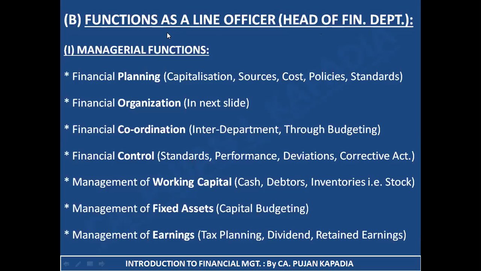Broadly, my functions as a line officer are classified into two parts: managerial functions and second is administrative functions. First, take managerial functions. First point is financial planning. I need to take care of all these points at the time of financial planning. First is capitalization, that is the estimated amount of capital required. Second is sources, that is which sources I'm going to go for to collect that capital. Whether I'm going to use equity, preference shares, or I'm going to take loan. What all are the sources?